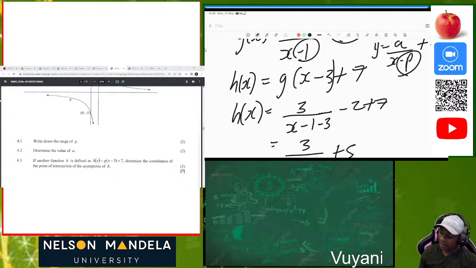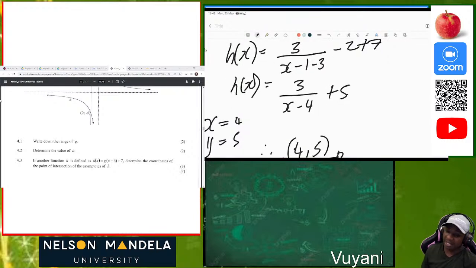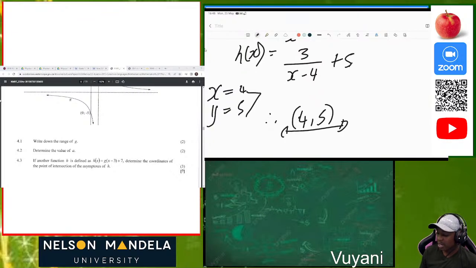Then after that, the point of intersection. So we started by finding the function of h of x. So our h of x was equal to 3 over x minus 4 plus 5. So what do we know? We know that in order for us to have our horizontal and vertical asymptote, we take from the function. So the new horizontal asymptote will be y is equal to 5 and x is equal to 4 will be the vertical asymptote. Then we intersect them. We know that a point of intersection is where they meet. So this point now is (4, 5). That was our question 4.